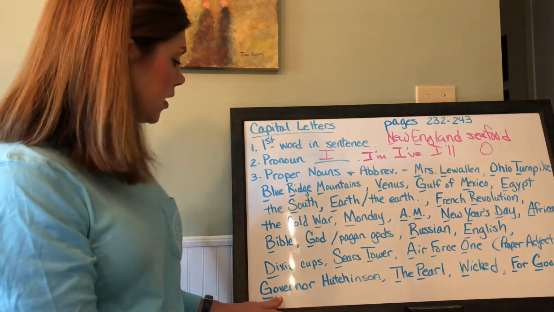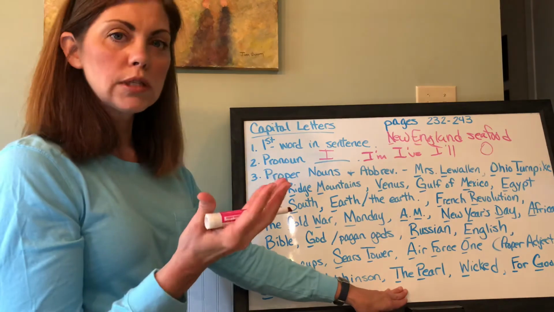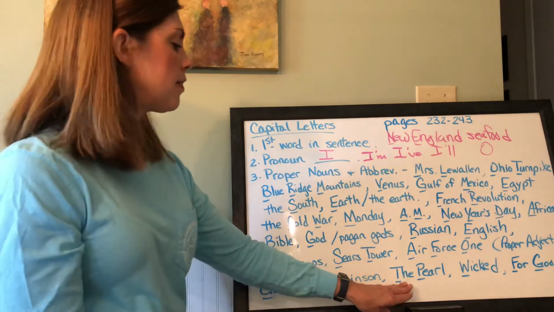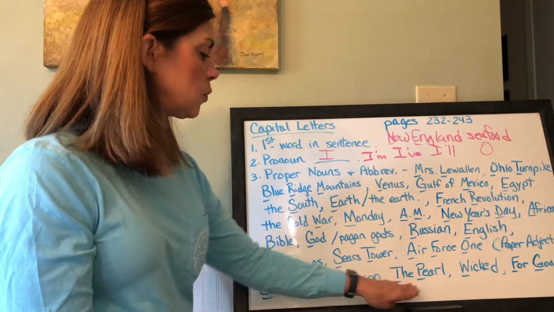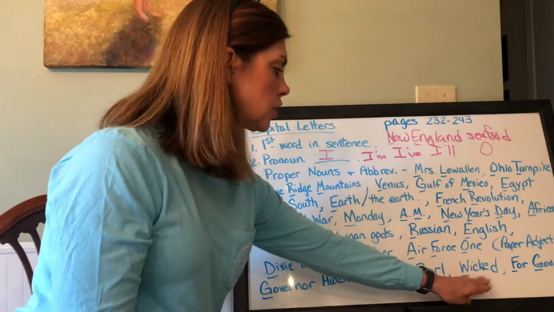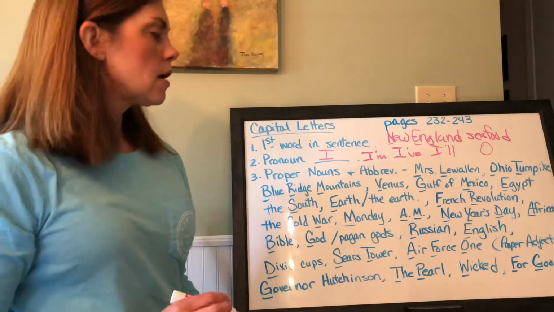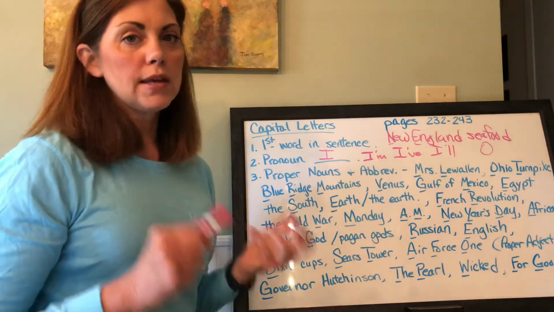Titles for people like Governor Hutchinson, titles of books, music, songs, things like that. The Pearl, that's the one we read in the fall, you would capitalize that. Capitalize musicals, productions like Wicked, or songs like For Good. So these are just some good examples of things that you would capitalize.